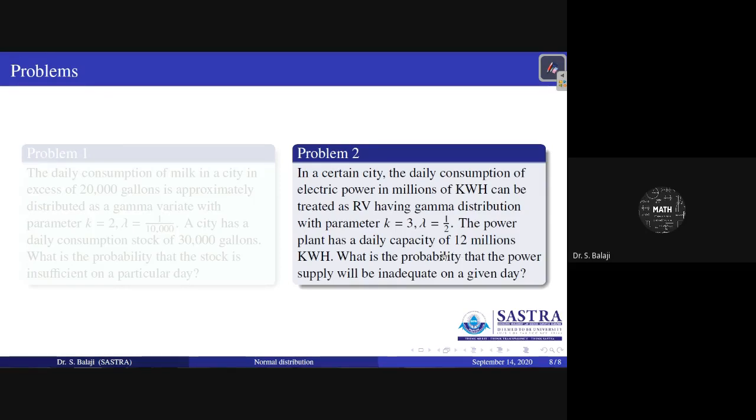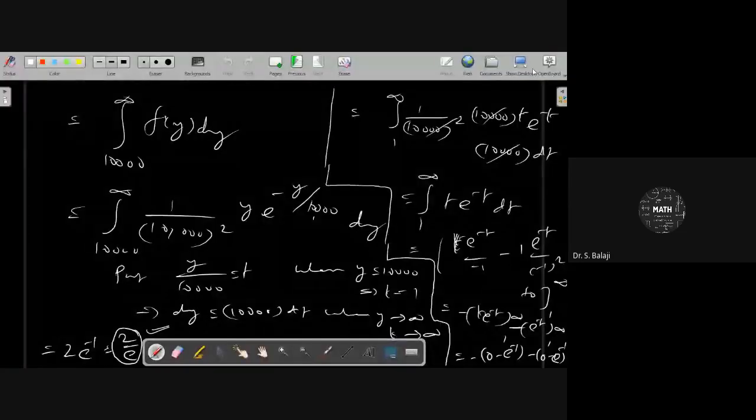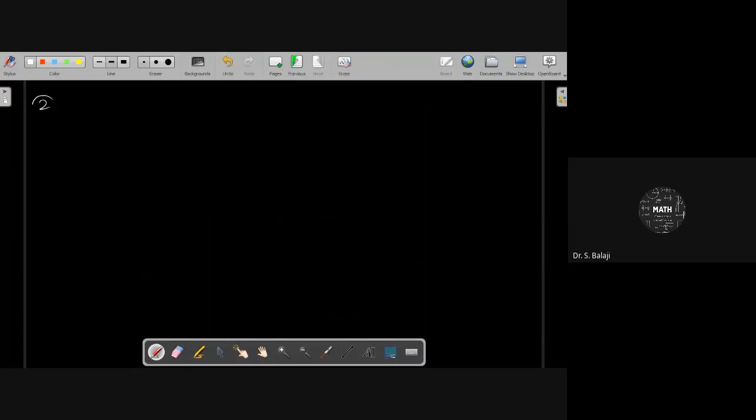Can you give the answer for this? You need a PDF. Here k equal to 3, lambda equal to 1 by 2.